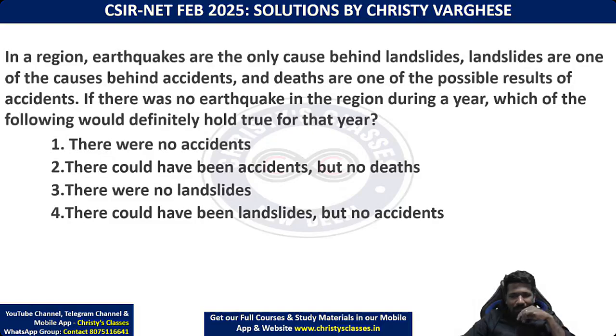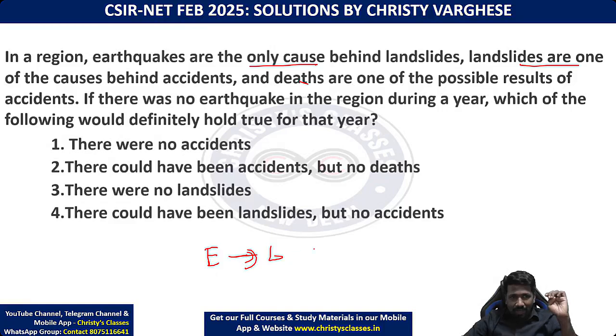Okay, I'll explain. The passage says that in a region, earthquakes are the only cause behind landslides. Meaning, for landslides to happen, earthquakes are necessary. Earthquakes are mandatory for a landslide to happen because that is the only cause. Landslides are one of the causes. So if an earthquake happens, a landslide will happen.